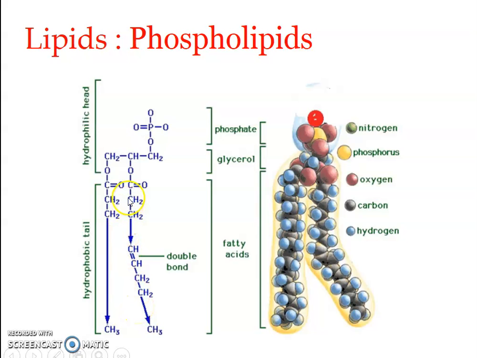If it was a saturated fatty acid, what will happen? It would have gone straight, almost parallel to the first one. So there won't be any space between. It will be closely packed, right? But when there is a bend because of the presence of a double bond, there is an increase in space between the fatty acids.